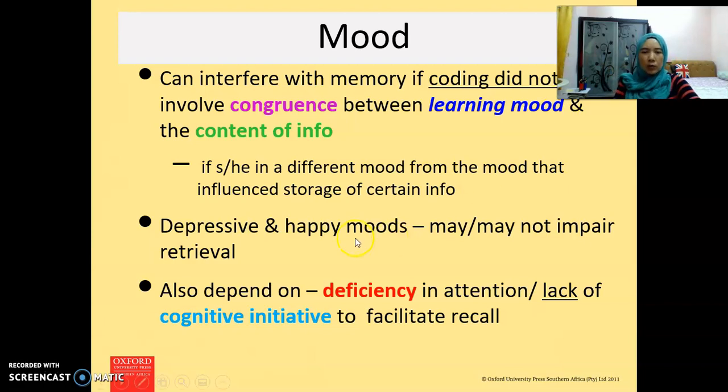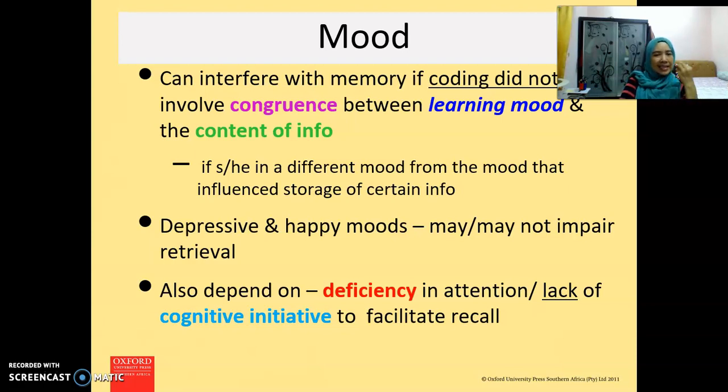Also, another thing depends on deficiency in attention. Of course, our attention is very important. When we learn something, we need to pay attention. Without paying attention, we may forget. We may miss some of the information that is being conveyed to us.